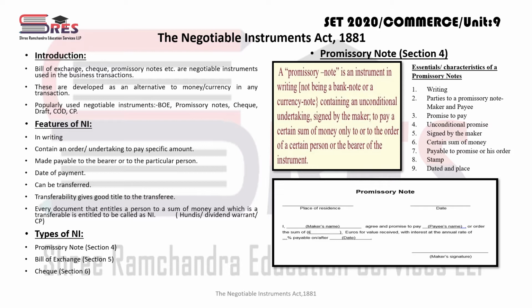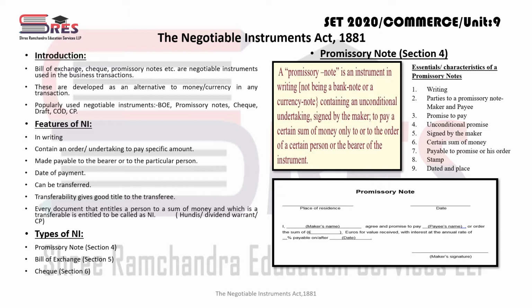They are written orders or unconditional promises to pay a fixed sum of money on demand or at a certain time to the holder. In simple words, a negotiable instrument is a piece of paper which entitles a person to a sum of money stated therein. It is a transferable document. The person who is entitled to receive the money can further transfer it.